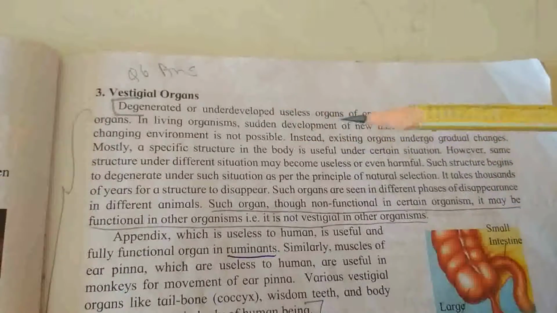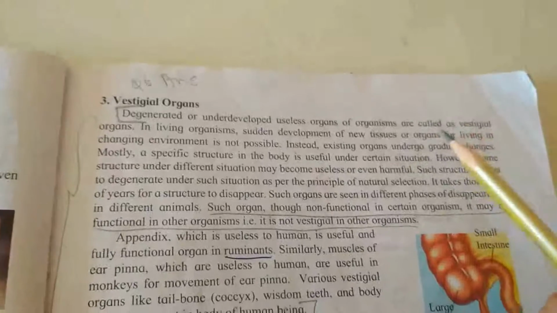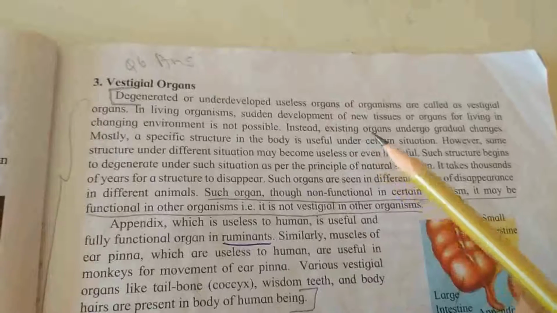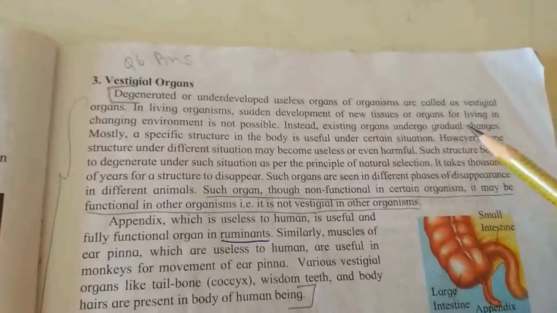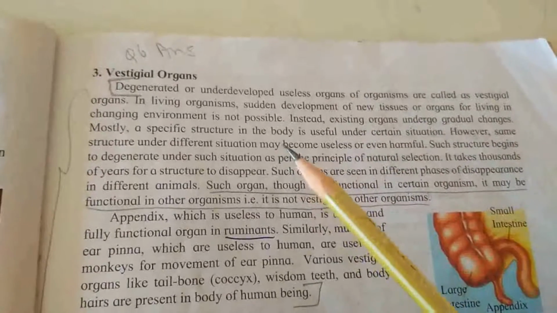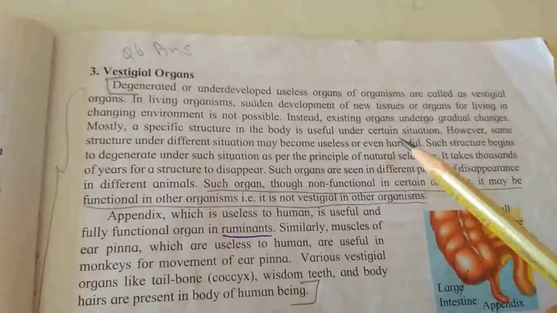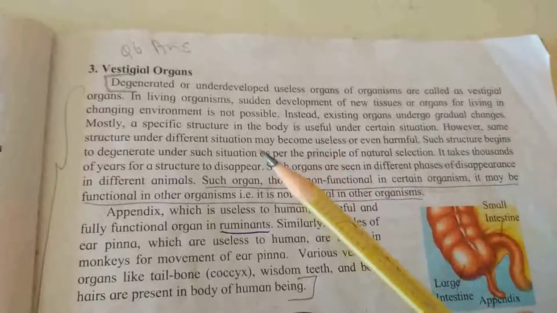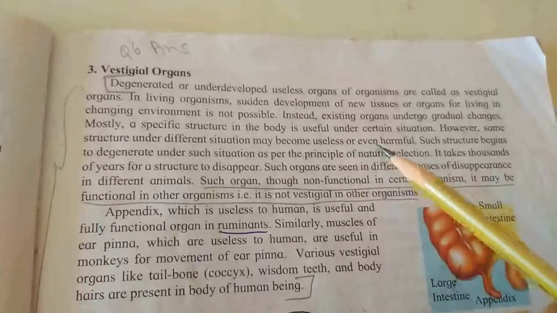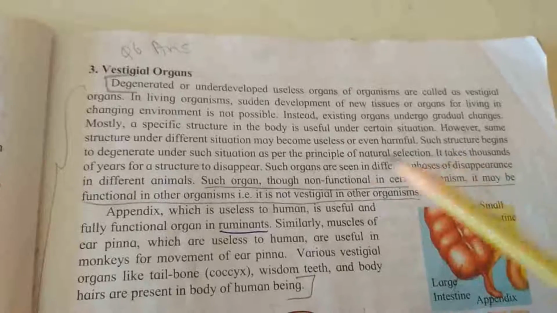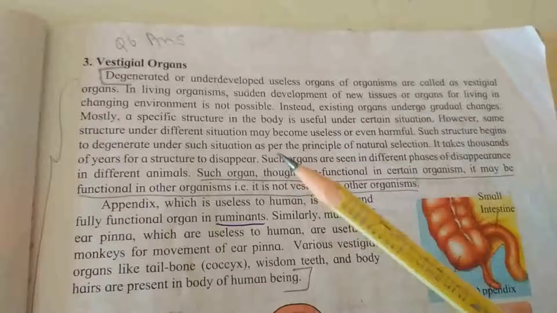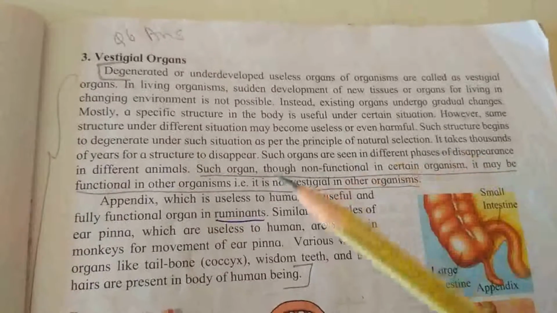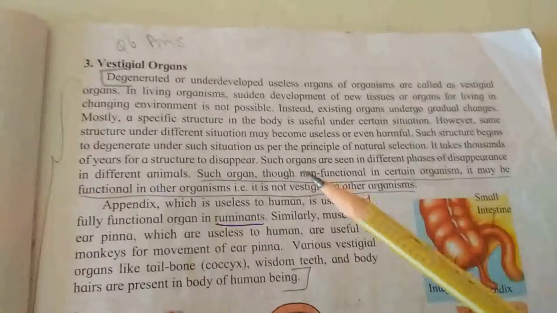In a living organism, sudden development of new tissues or organs for living in a changing environment is not possible. Instead, existing organs undergo gradual changes. Mostly a specific structure in the body is useful under a certain situation. However, the same structure under a different situation may become useless or even harmful. Such a structure begins to degenerate under such a situation as per the principle of natural selection. It takes thousands of years for a structure to disappear.